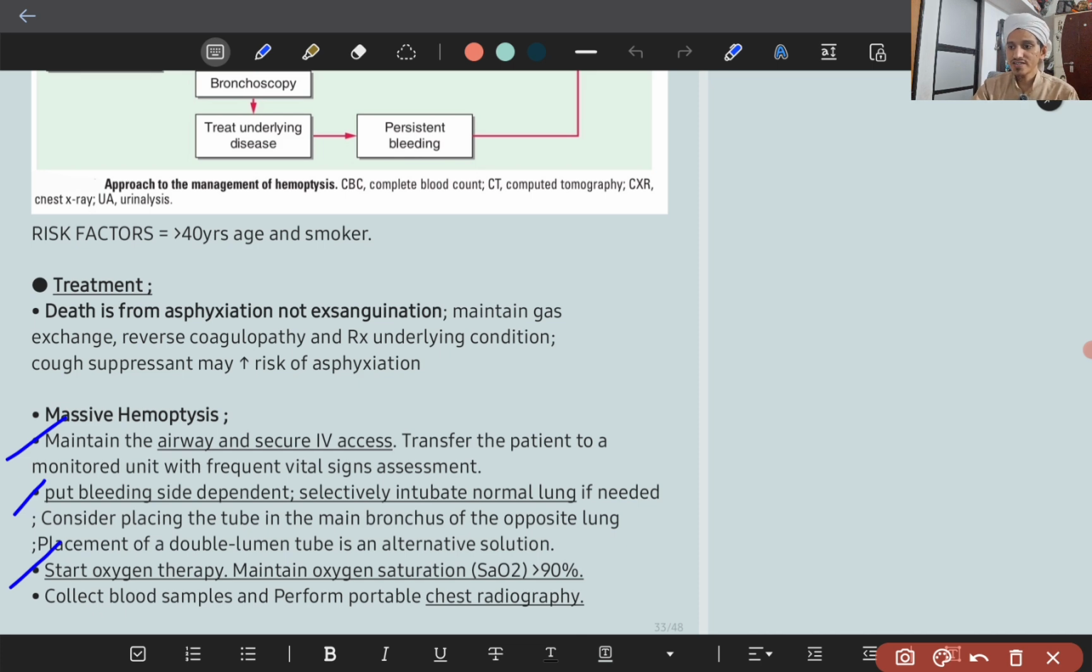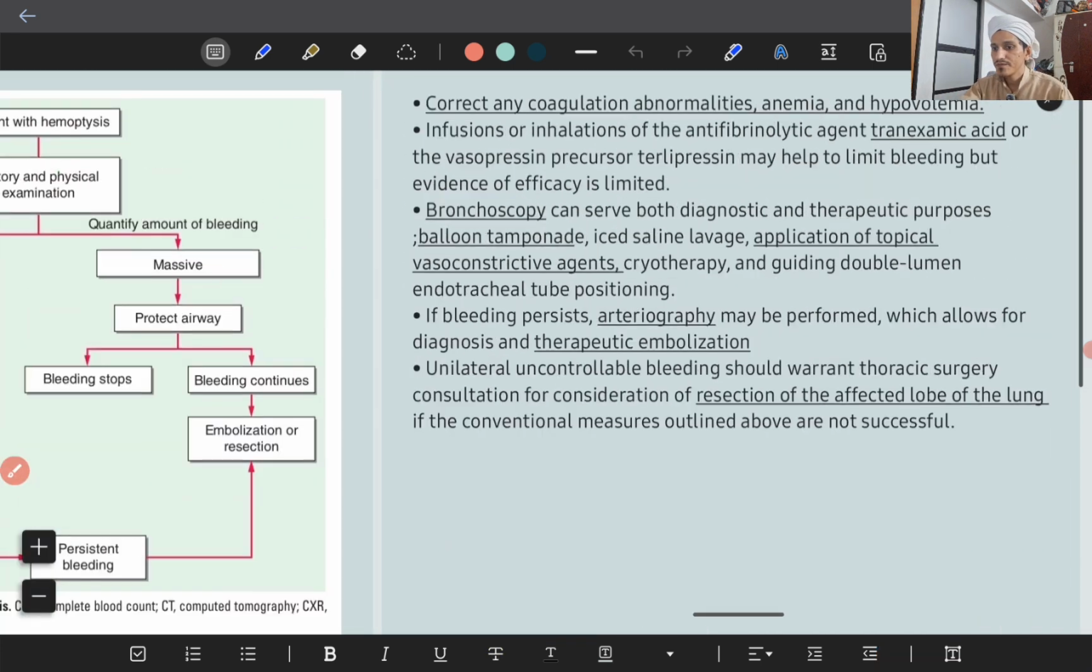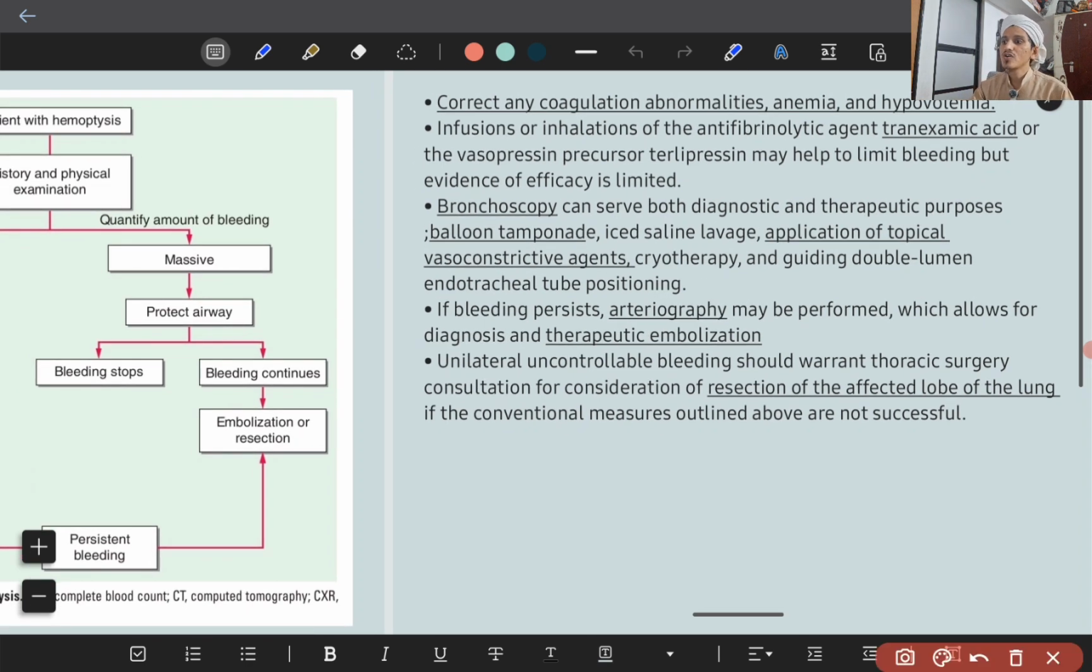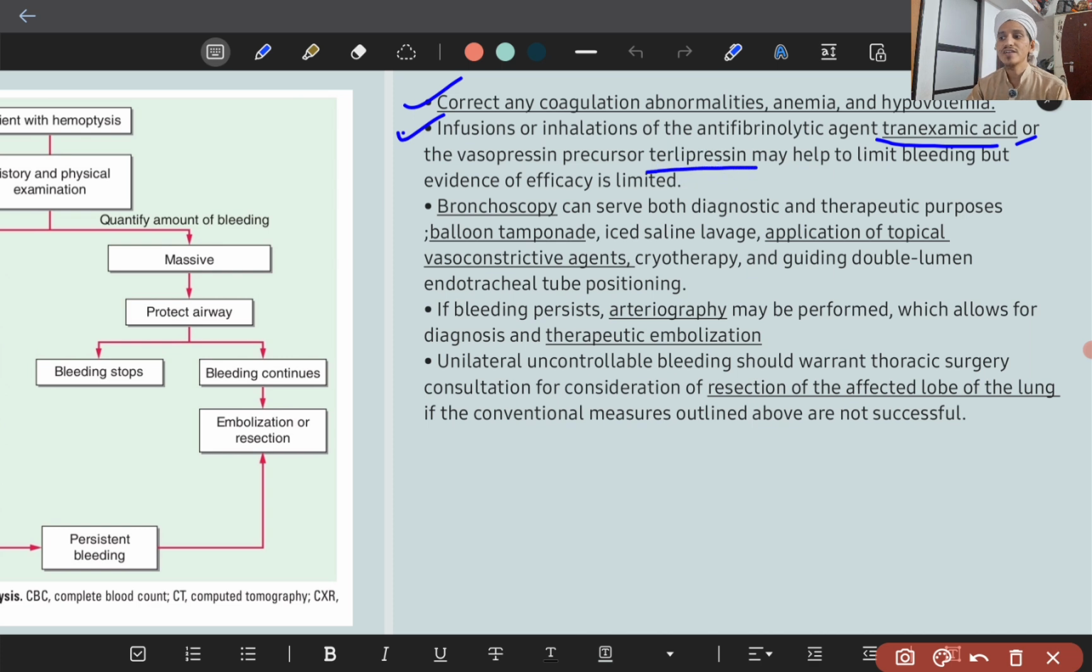So these are the first aid measures: you have secured the airway, you have secured the IV line, you have given oxygen therapy. Then you do a chest radiography, the first line test. Then correct any coagulation abnormalities, and if there is anemia from bleeding, correct that. Hypovolemia, correct. Then infusions or inhalations of an antifibrinolytic agent like tranexamic acid you can try, or a vasopressin precursor like terlipressin may help to limit bleeding, but the evidence of efficacy is limited.